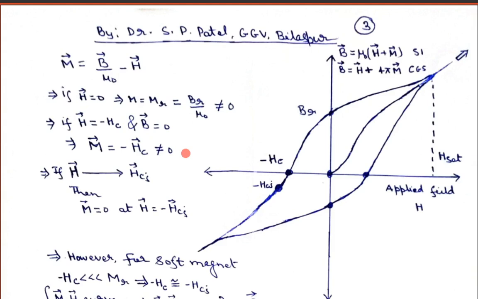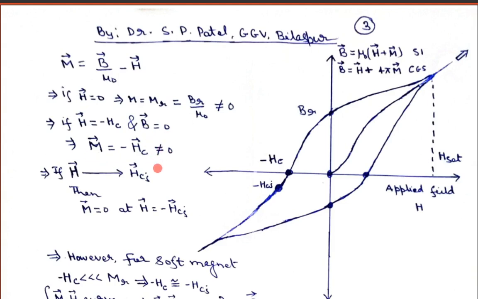So in several books and textbooks, you might have learned that this is known as the coercivity. So obviously this is known as the coercivity, and this value of magnetic field is known as the coercive force, meaning we have applied an external field to make the magnetic field vector B equal to 0. So that is known as the coercive field. Remember, I am not saying to make the magnetization equal to 0, because here we have some net magnetization.